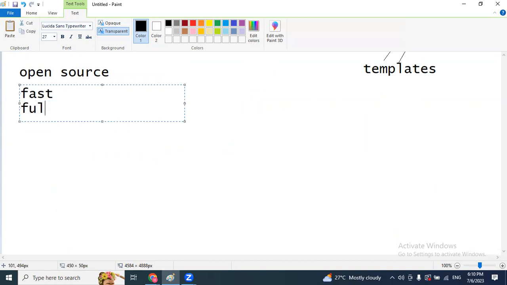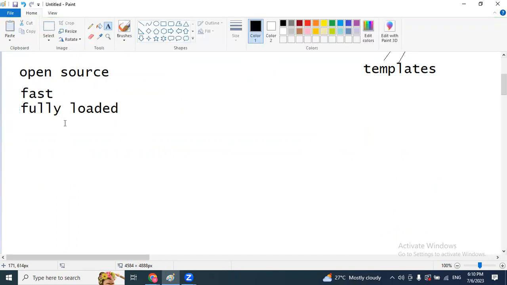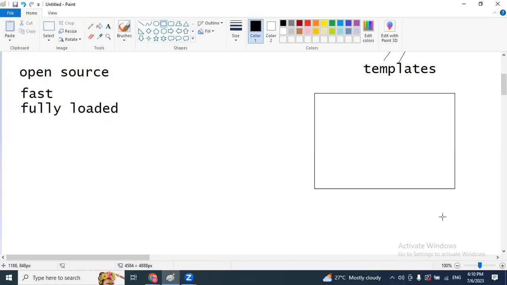And Django is fully loaded. To develop any application, we need different features, right? All the features, the majority of them, are inbuilt in Django. For example, here I am developing one application.